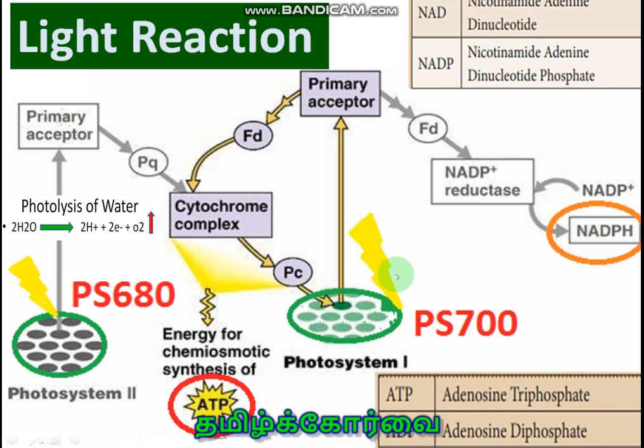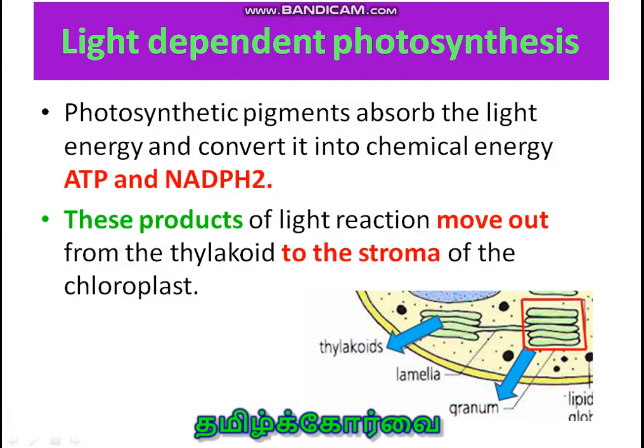So electrons are available, and due to the photolysis of water, protons are also available here to produce NADPH2. Photolysis of water can be defined as light dependent splitting of water molecules into protons, electrons and molecular oxygen. Light dependent photosynthesis ultimately produces ATP and NADPH2.